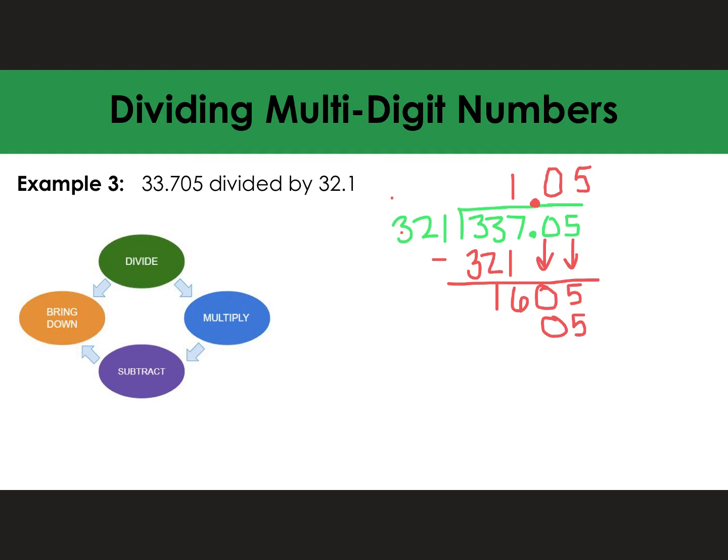Carry the 1. 5 times 3 is 15. And that's 16. If I subtract these numbers, I end up with 0. So my quotient then is 1.05.